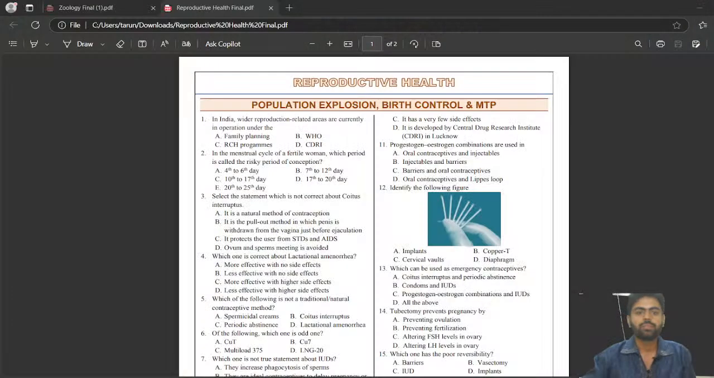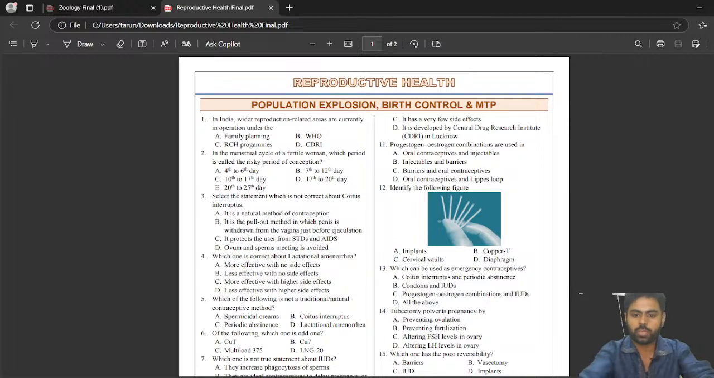So let's get started with the biotechnology principles and process. No, sorry, reproductive health. This is your question paper, and in this reproductive health, not every question is difficult. The questions on which you made mistakes are very limited in number, so we'll discuss those first. We started a little late, so we'll try to finish as soon as possible. Here, question number one is a direct NCERT line, so no need to worry about this question.